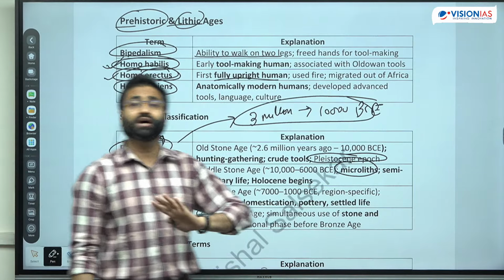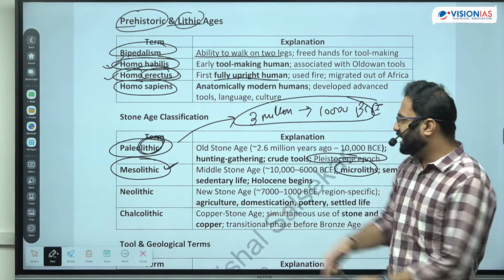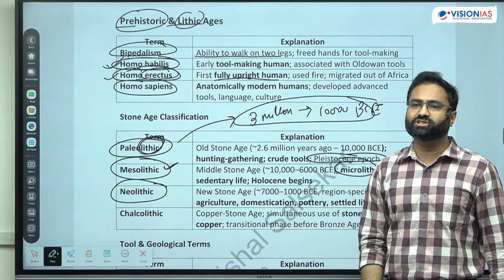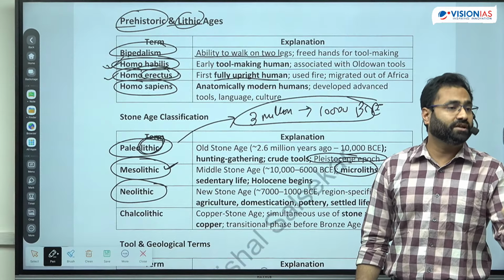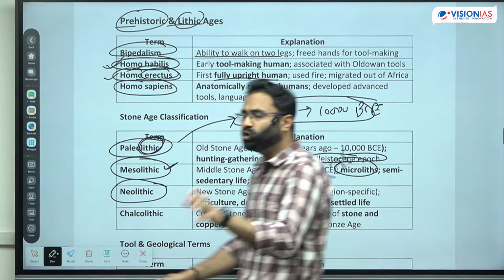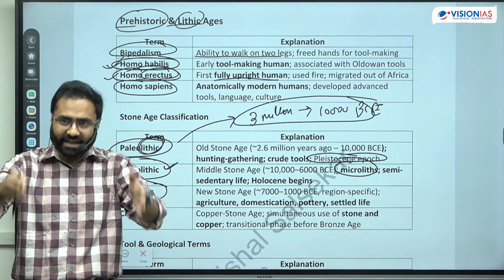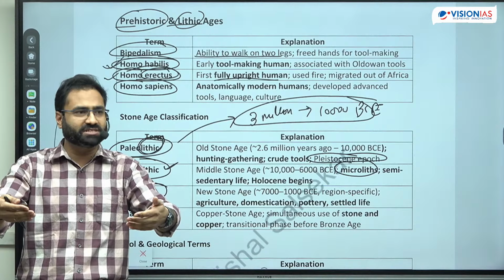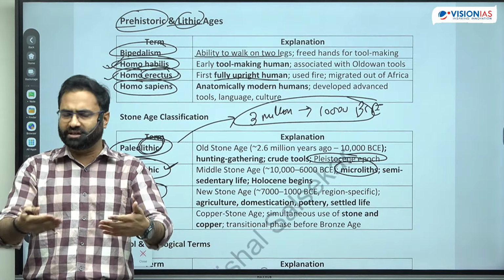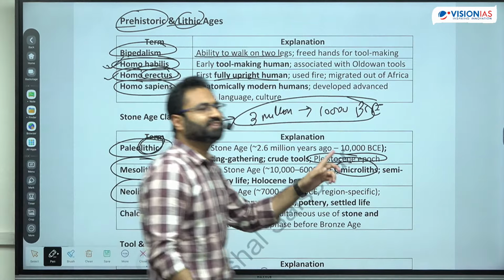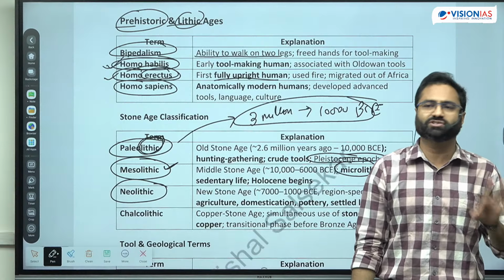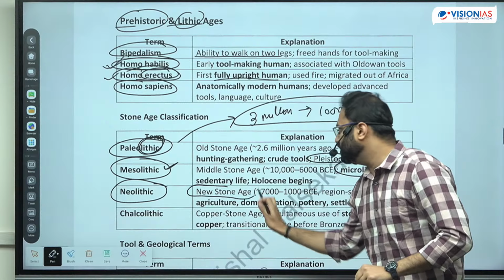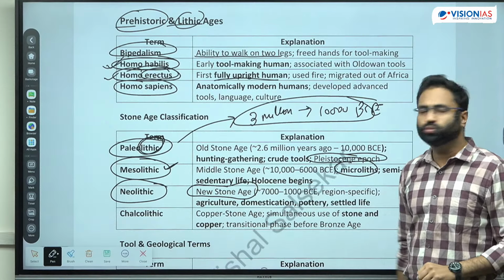So it was not a completely settled life, because that was available in the Neolithic age, which is also known as the Neolithic Revolution. The Neolithic Revolution was about humans starting to reside at one place, then domesticating many things, including many animals, for food needs and many other needs, right? And eventually the settled life also resulted in the rise of agriculture. तो यहाँ से agriculture की भी शुरुआत होती है. So Neo is new, so it is the new stone age.